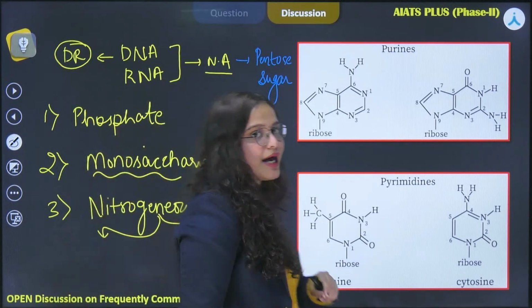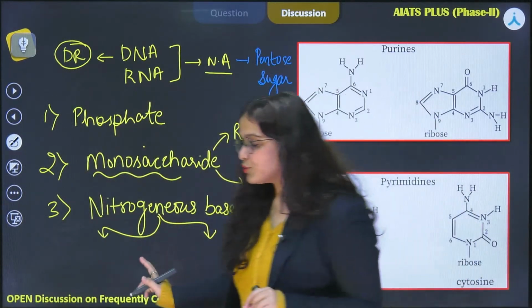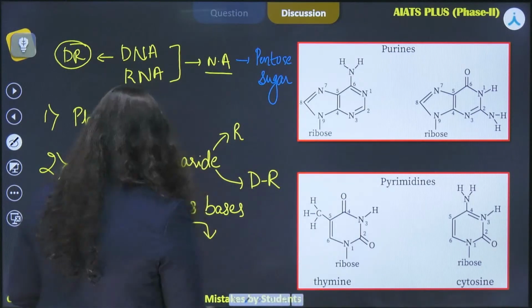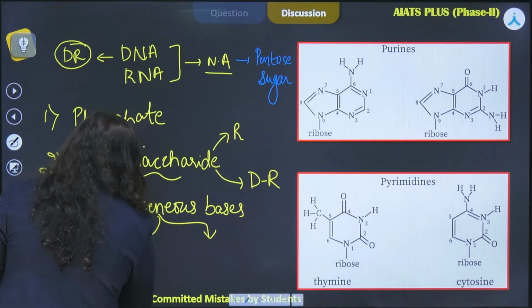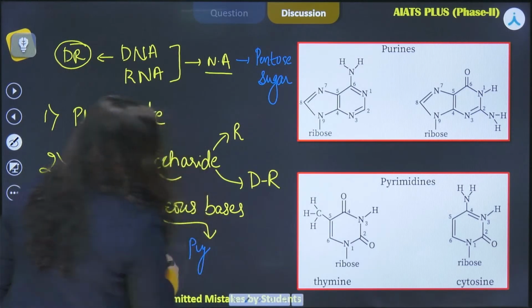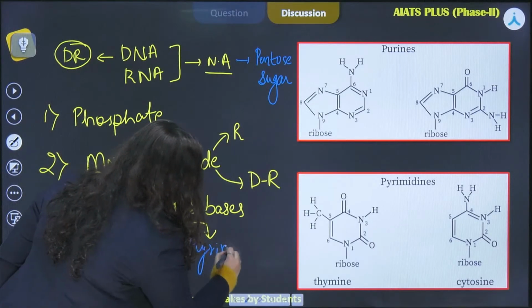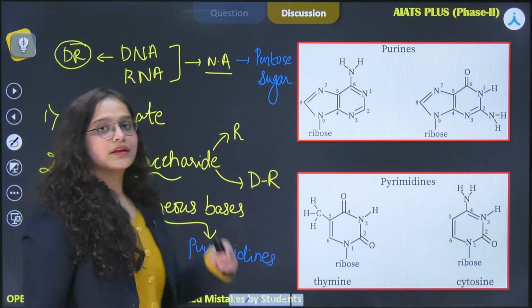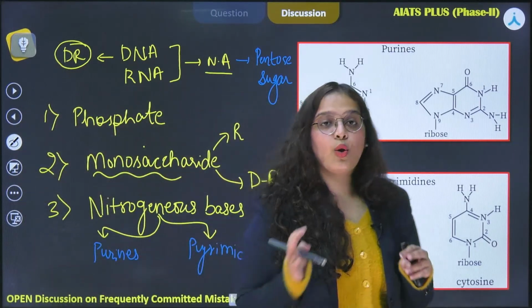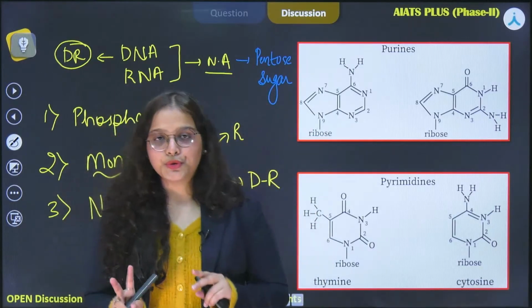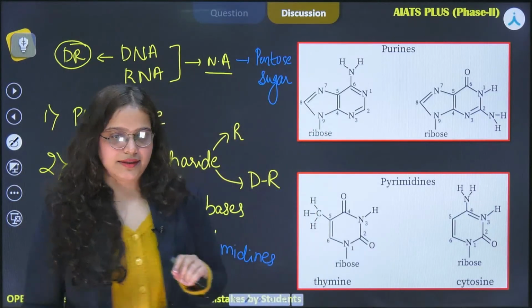All right, so coming back to our nitrogenous bases, the two types of nitrogenous bases that we talk about are purines and pyrimidines. Now, purines are the nitrogenous bases which are made up of two heterocyclic rings. All right.